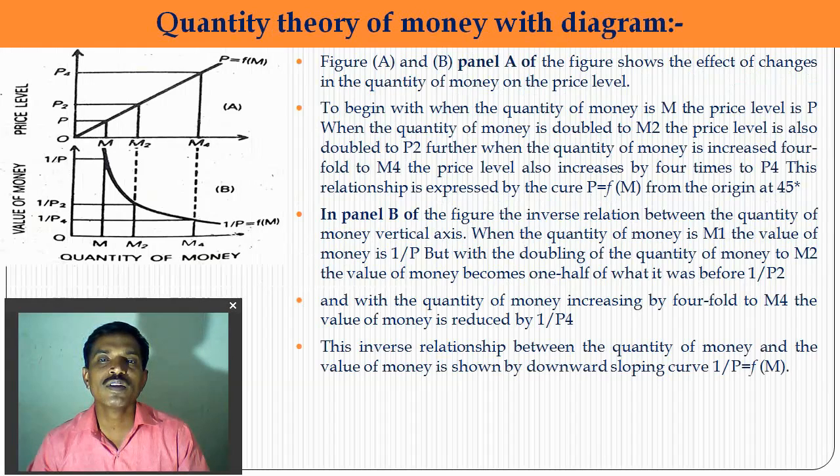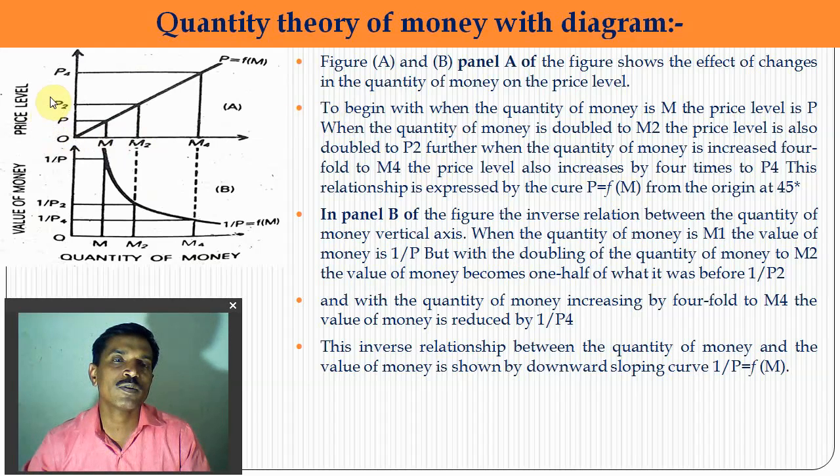This diagram is divided into two parts, panel A and panel B. Panel A explains the relation between the price level and money supply, and the 45-degree angle line OP shows the direct relation between the price level and money supply. When money supply doubles, from OM to OM4, the price level also rises from OP to P4, and the value of money becomes 1/4 when the money supply becomes M4.